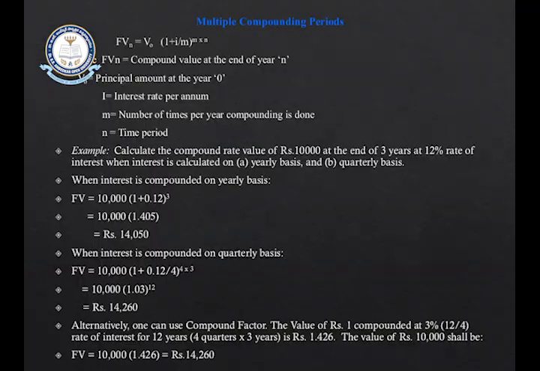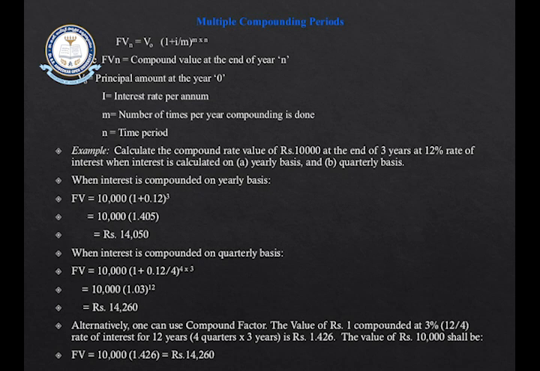So multiple compounding is done on a yearly basis, quarterly basis and so on. If you want to know the future value of your money when compounding is done more number of times, then we have to use this formula. Future value of your money is equal to the principal amount multiplied by 1 plus i divided by m, raised to the relevant power.